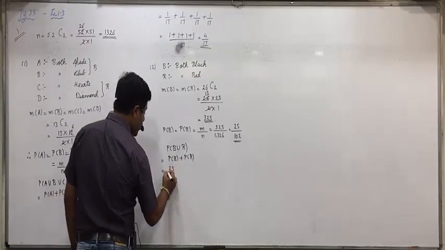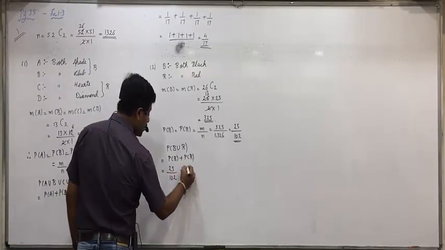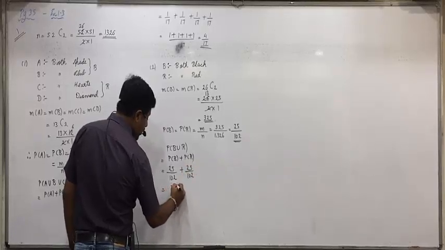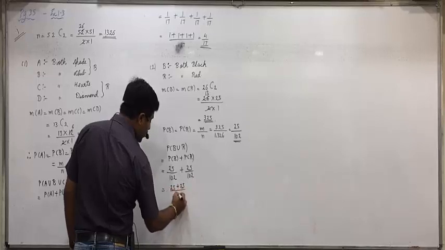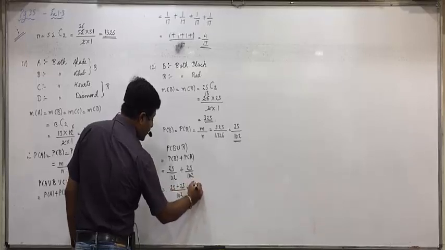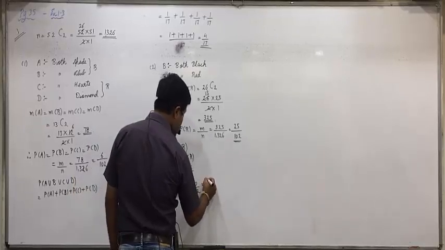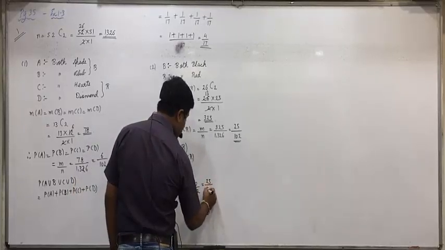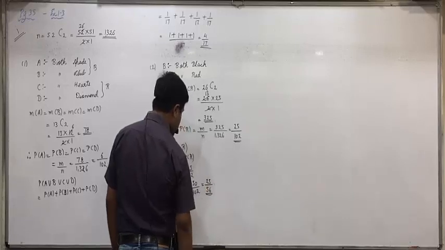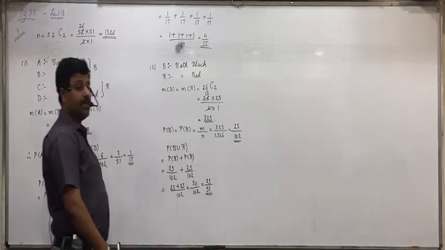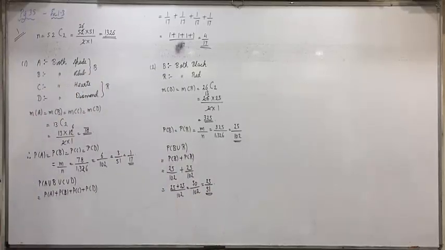P of B is 25 by 102 plus P of R also 25 by 102. So 25 plus 25 by 102, 50 by 102. Both are divisible by 2, so 25 by 51. Is everyone clear with this? Anyone having any doubt in it? So this is how we have to solve the questions of law of addition.